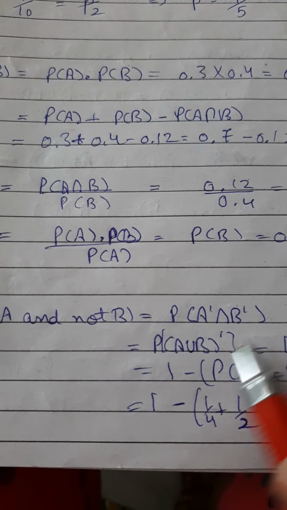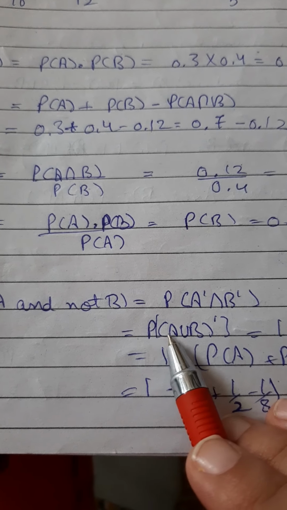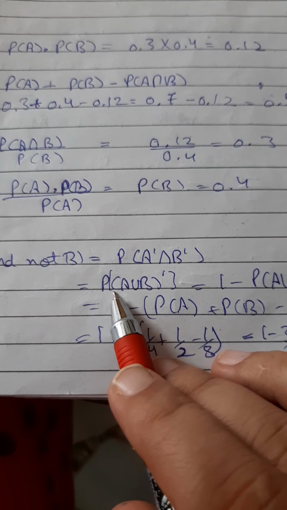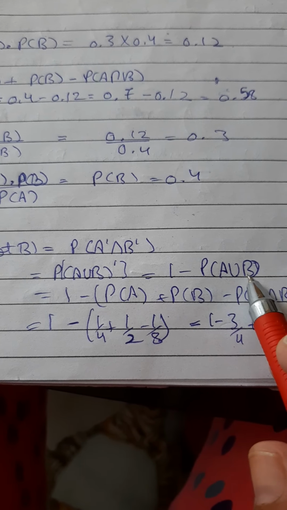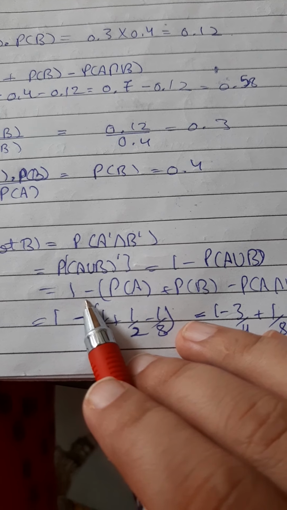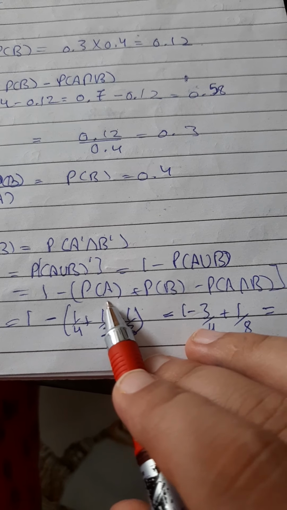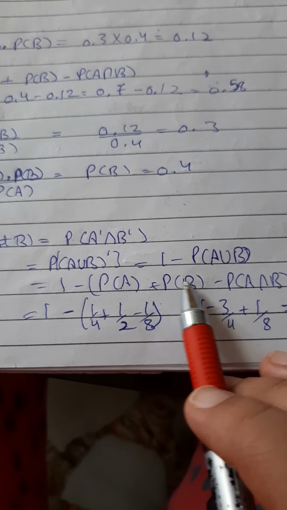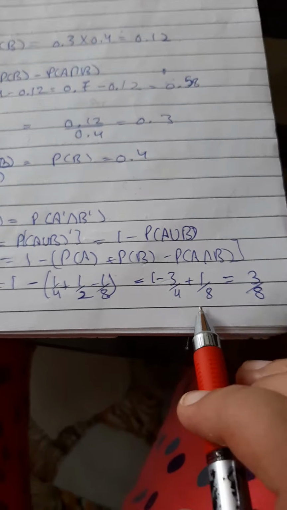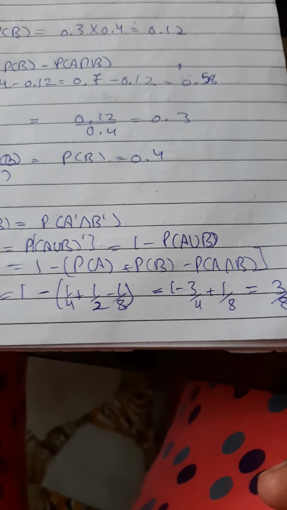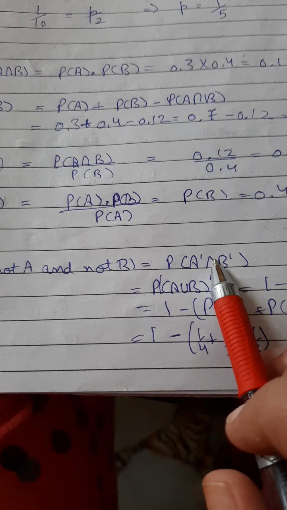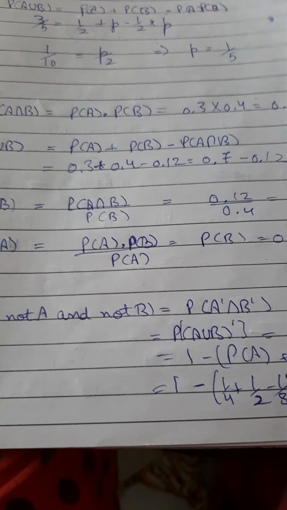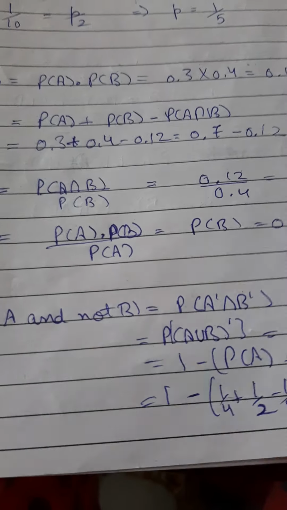Now by using De Morgan's law, A dash intersection B dash can be written as complement of A union B, and its probability, complement की probability क्या होगी, 1 minus probability of A union B. Now again probability of A union B is probability of A plus probability of B minus probability of A intersection B. और ये तीनों values हमें question में given हैं, वो substitute करके हमें answer मिल जाएगा, 3/8. Main thing is, not A means A complement, not B means B complement, and that gives the symbol of intersection, and we have to use the De Morgan's law here.